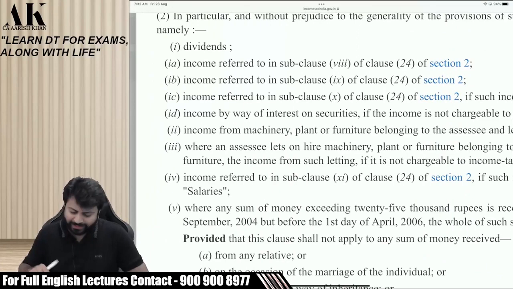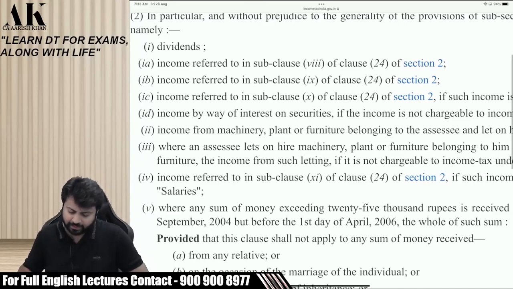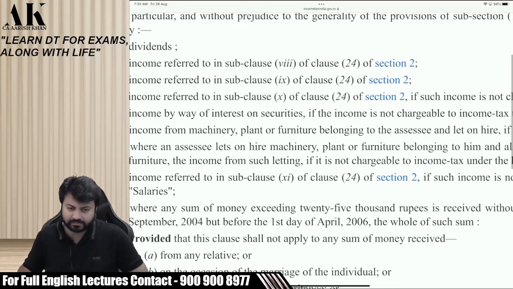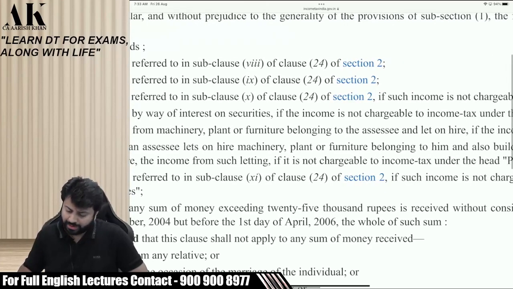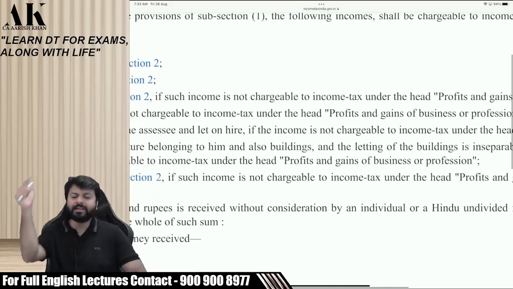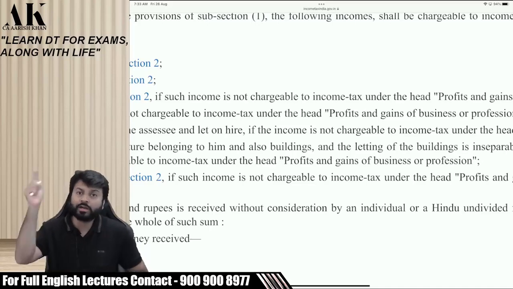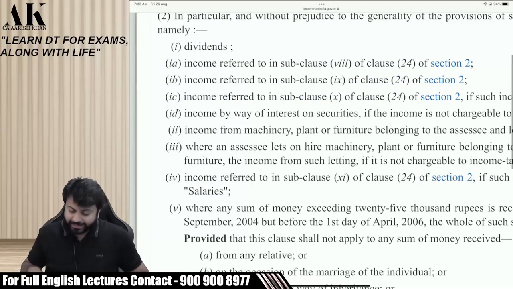You can see point number 1D. Can you see this? What is written in this? Listen carefully. Can you read it for me? Income by way of interest on securities, comma, if income is not chargeable under the head PGBP, then it will come under IFOS. See properly. Is it written like this in the Act?